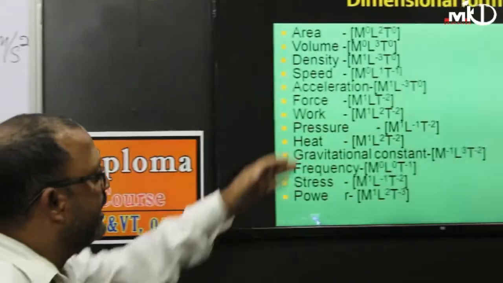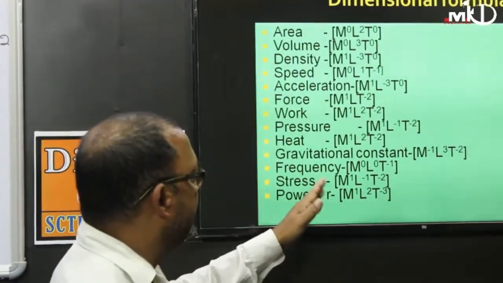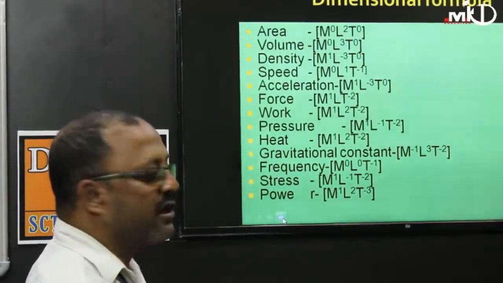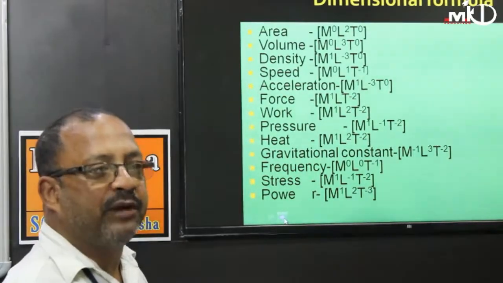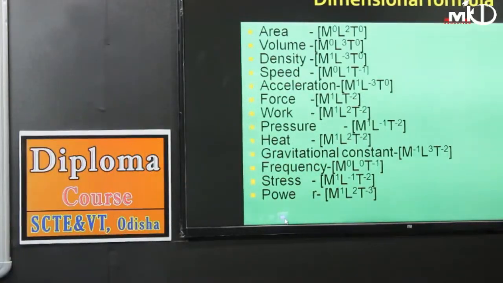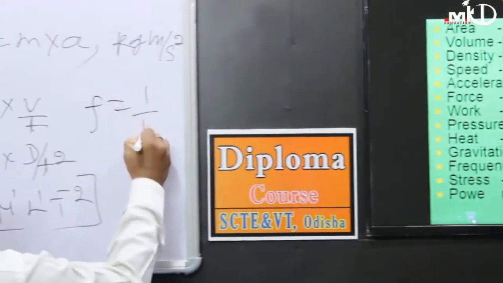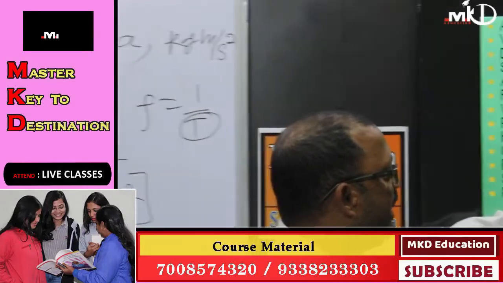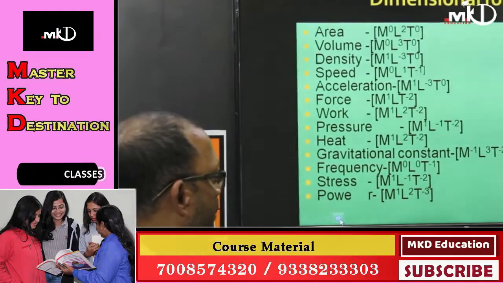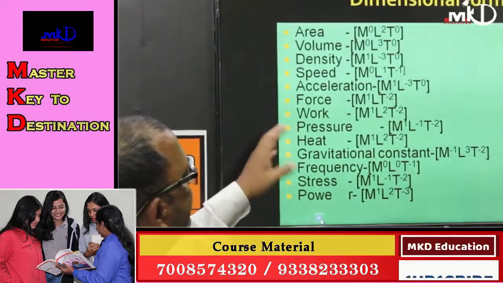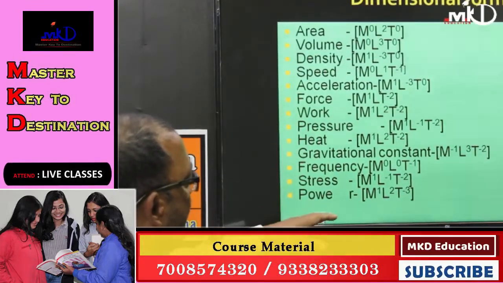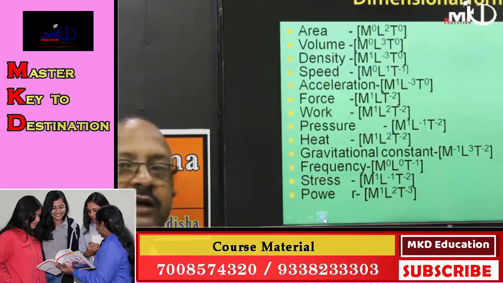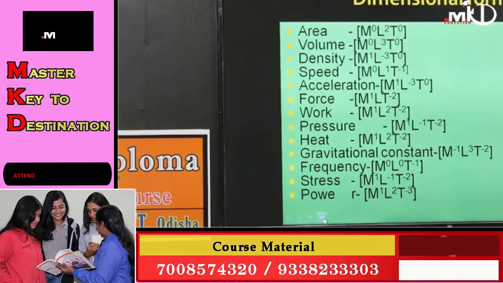In this way, there are many dimensional formulas. One is frequency. The number of oscillations made in 1 second is called frequency, and its formula is f equals 1 by t, which involves only time. Therefore, its dimensional formula is m0 L0 t to the power minus 1. Just like acceleration and speed, all the dimensional formulas are given here. So you can study. If you have any doubt, you can ask me without any hesitation in the next class.